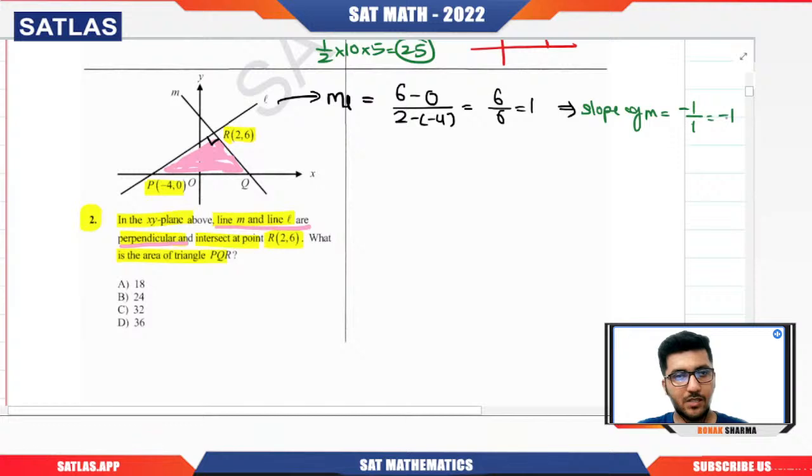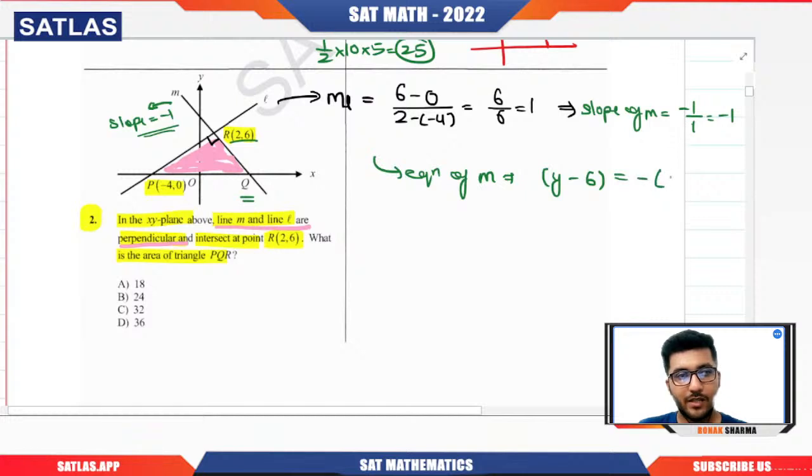That will be the negative reciprocal of 1, that is minus 1. Sir, why have you calculated the slope of this line? Because I want point Q, and point Q can be calculated using the equation of the line, right? But you will be able to do that once you have the equation of this line, and you get the equation of a line when you have the point but also the slope. So you have got the slope. If I talk about the equation of M, that will be y minus 6 equals minus 1 times x minus 2. So y minus 6 equals minus x plus 2. So x plus y equals 8.